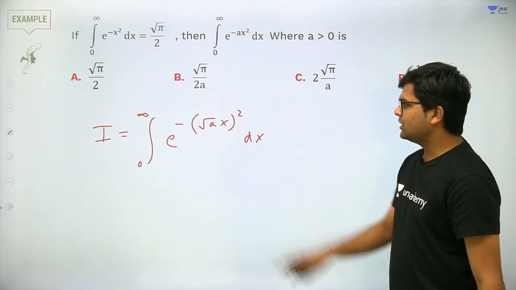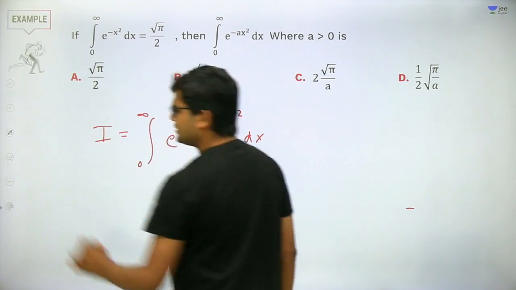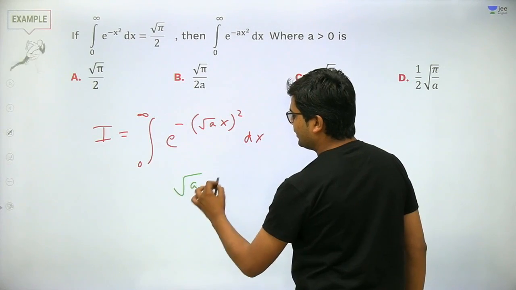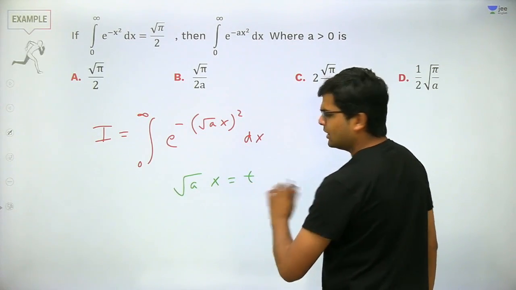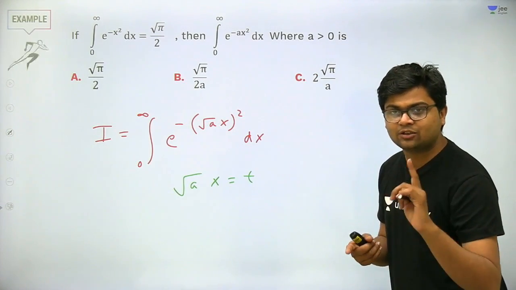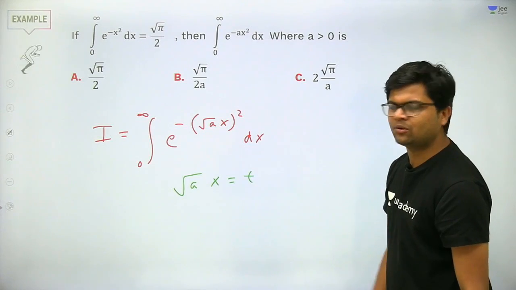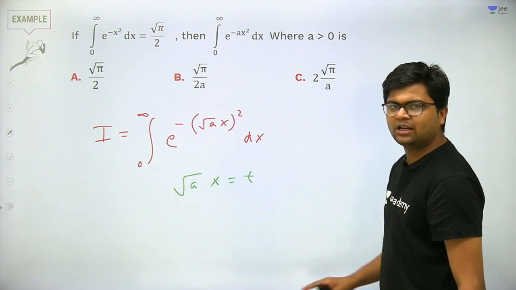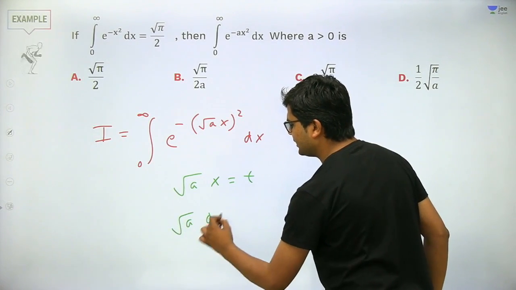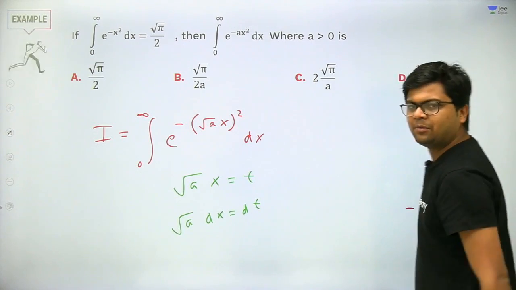Now what to do? Just apply the substitution: root of a into x is equal to t. Differentiating with respect to x, you must remember, some students just write 1 by 2 root a. No, I am differentiating with respect to x, so root a will remain constant. Therefore root a dx will become dt. So dx will be dt upon root a.